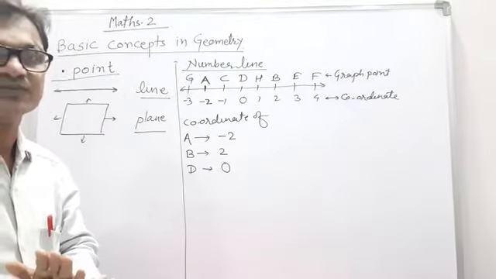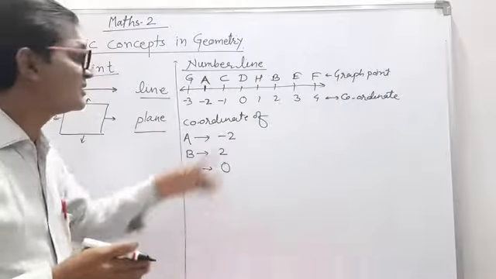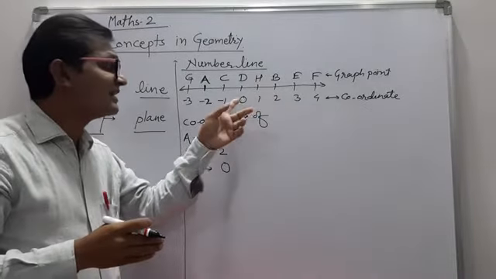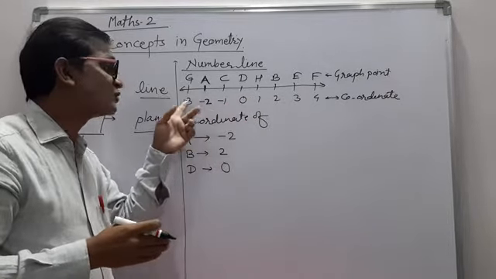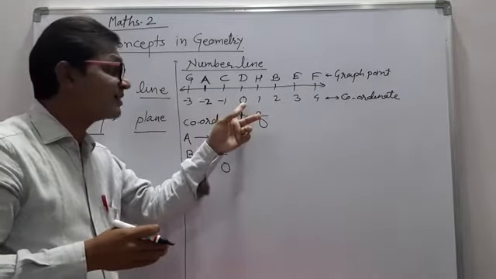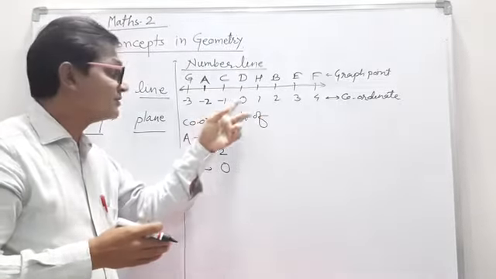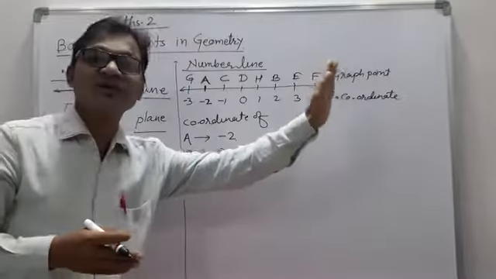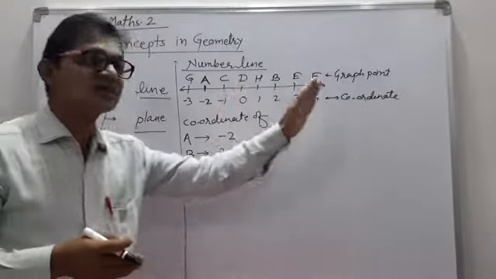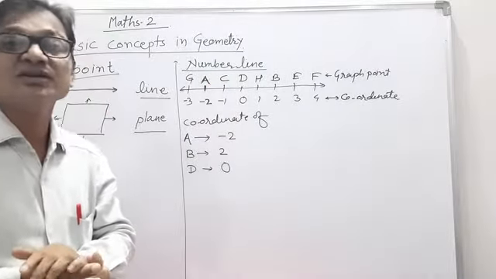Means 1 is greater than 0, 2 is greater than 0, 2 is greater than -2, -3. That means 0 is greater than -1, and 0 is greater than -2. The positive numbers' values keep increasing to the right; going to the left, the values keep decreasing.